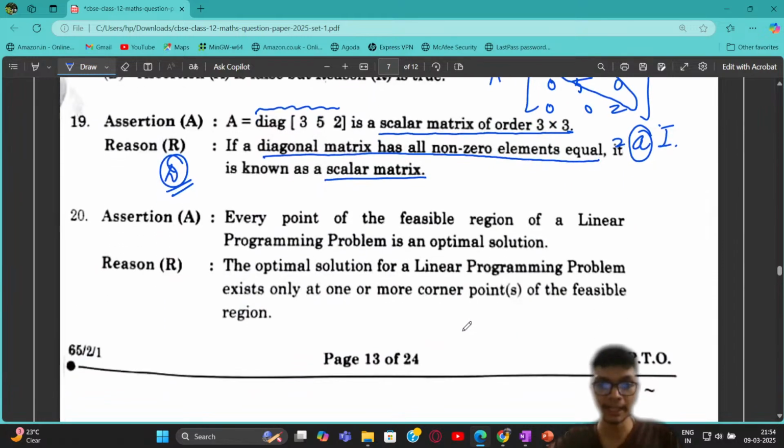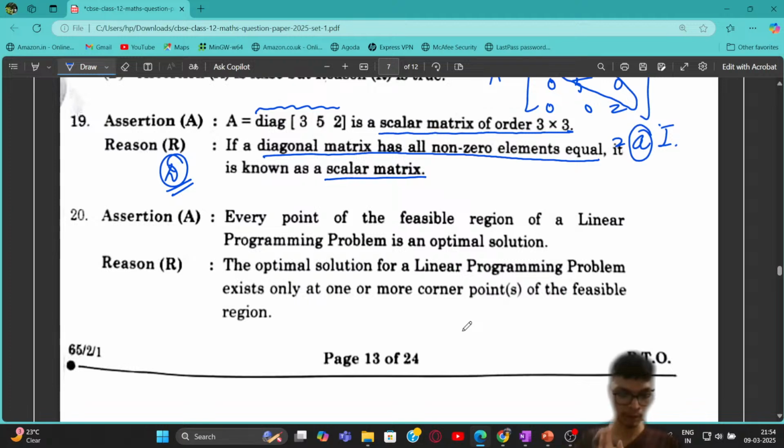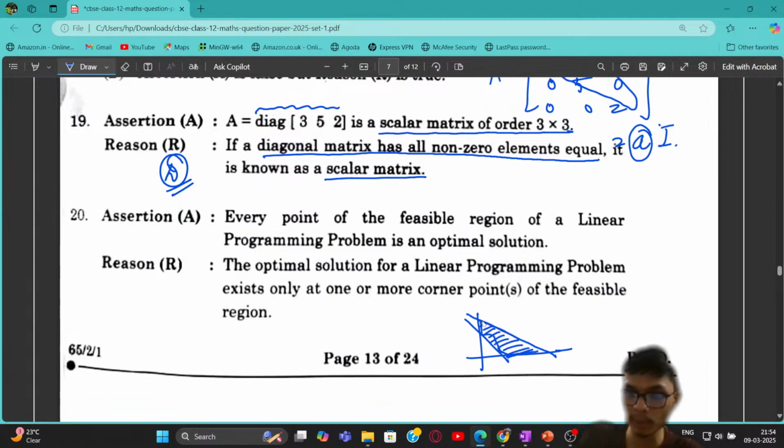Exactly correct, right? Next, we have a question of assertion and reason from the topic of linear programming, right? It is said that every point of the feasible region of the linear programming problem is an optimal solution. Is it correct? What do you mean by feasible region is that, for example, if I have a region like this, then every point on this feasible region, so it is the entire region, right? Is every point on the feasible region an optimum solution?